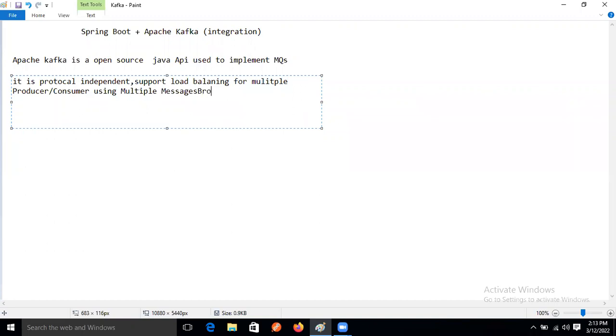That is called a broker, right? Multiple message brokers.